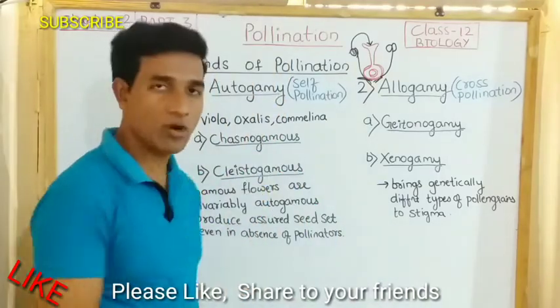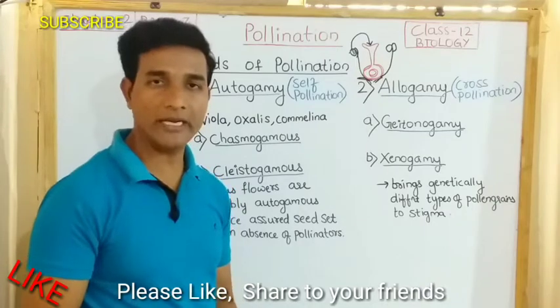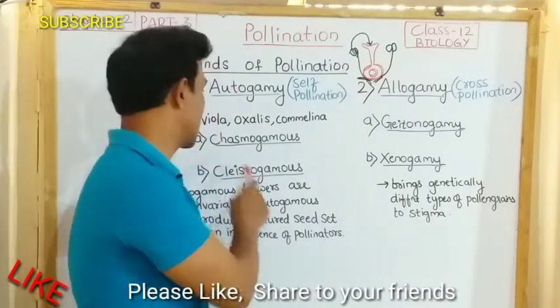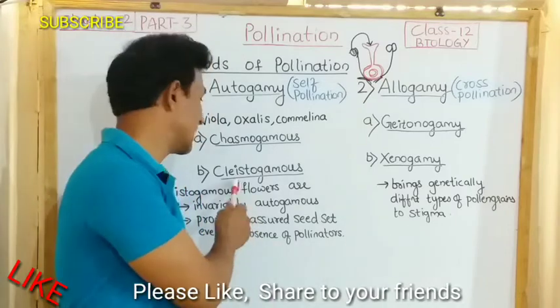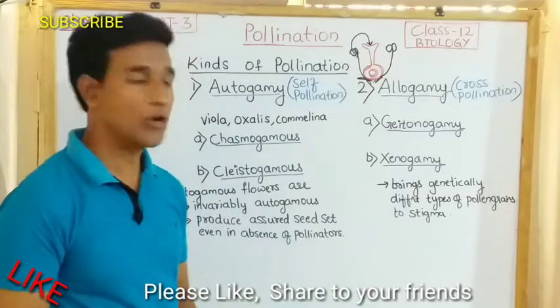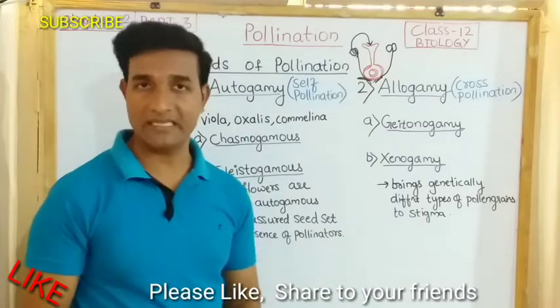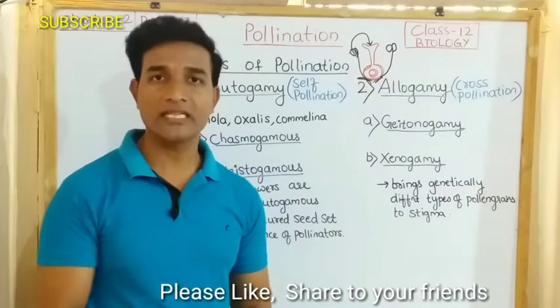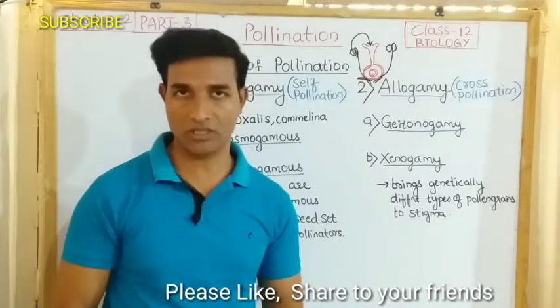Coming to the types of autogamy, or self-pollination: the first one is chasmogamous, the other one is cleistogamous. In plants like viola, common pansy, oxalis and commelina, you can see two types of flowers produced.